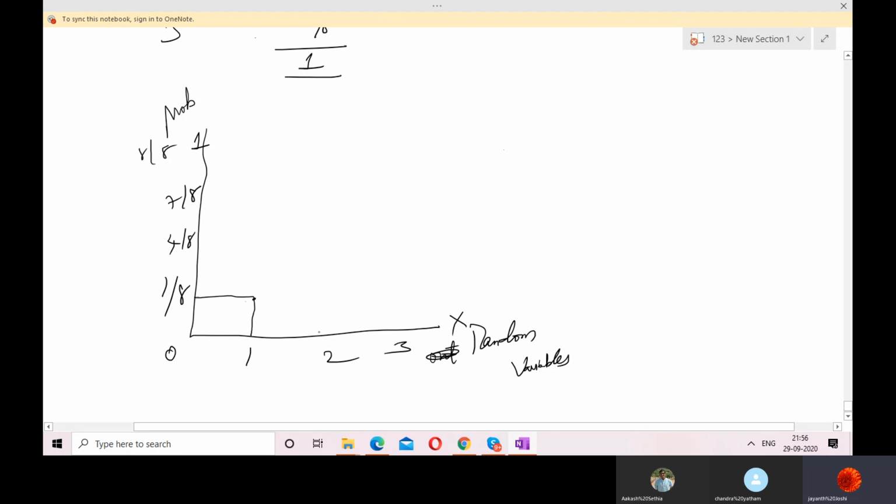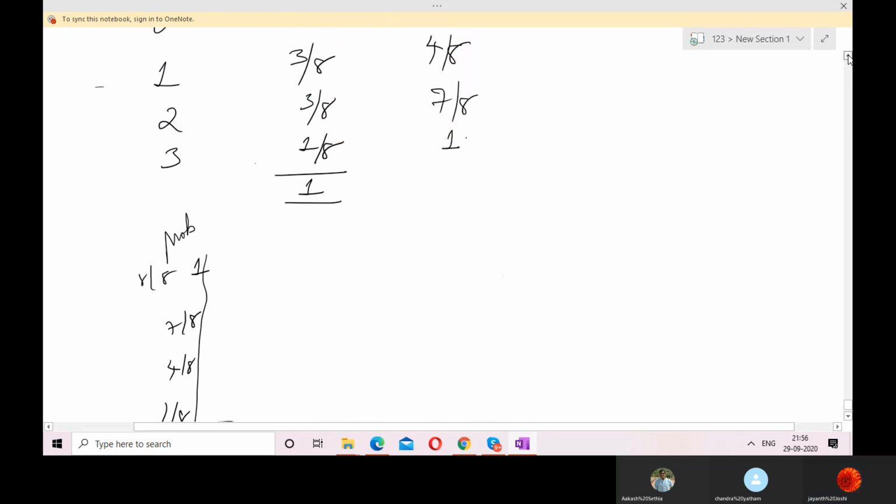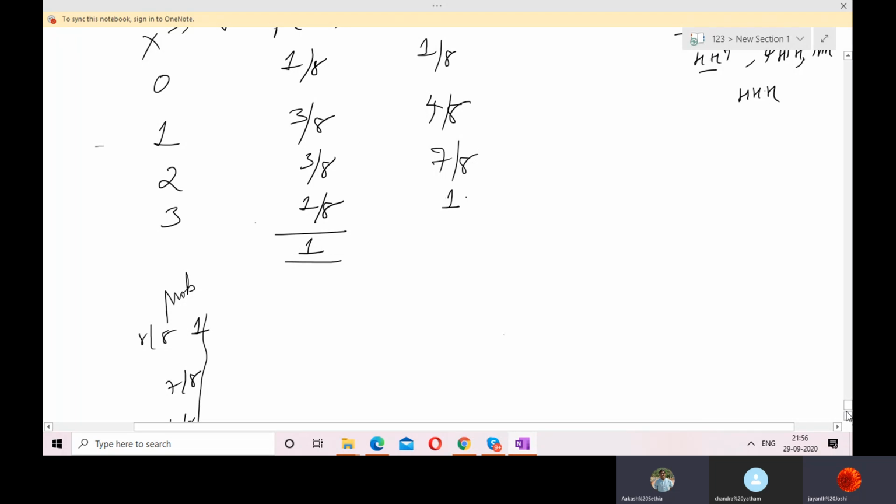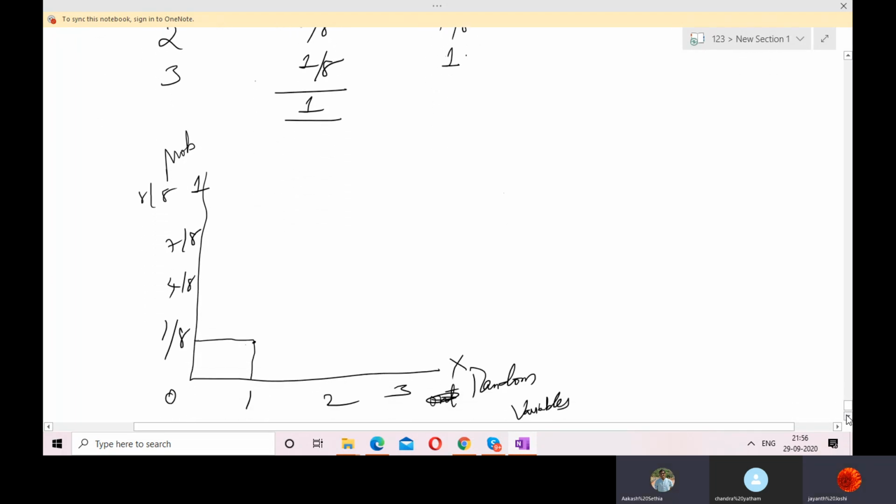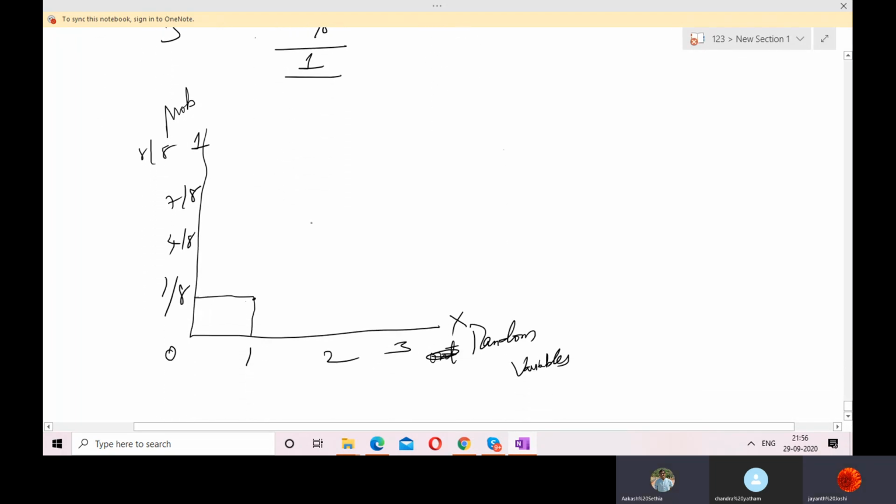Okay, now for 2, what is the probability of getting 2 heads? 4 by 8, yeah. So it's going till here. It is like you are adding 3 by 8 to it. Now this was till here, it was 1 by 8.